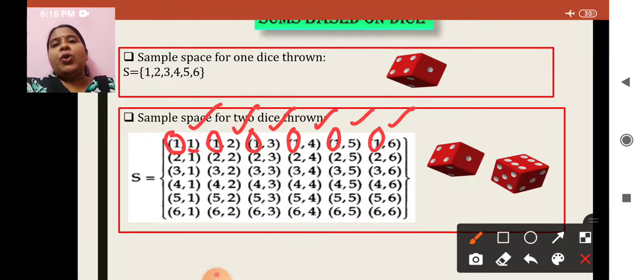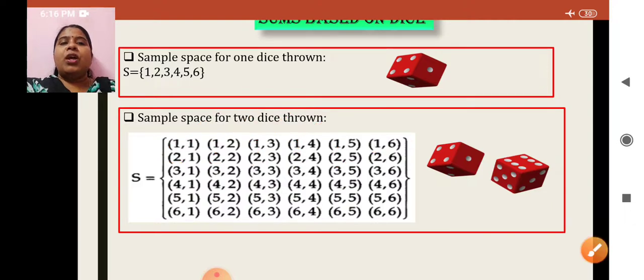Same way you do in the second row. Yes, in the second row, what you will do? On the first die, you will keep 2 constant throughout, and then you will change the numbers 1, 2, 3, 4, 5, 6. This is a clue, or a hint, to remember so that you don't miss out anything. I hope you have understood how to write this sample space having 36 elements. Like this you will do for all the numbers till 6.